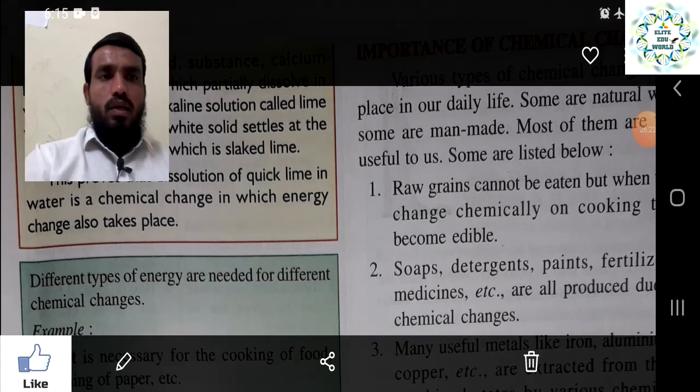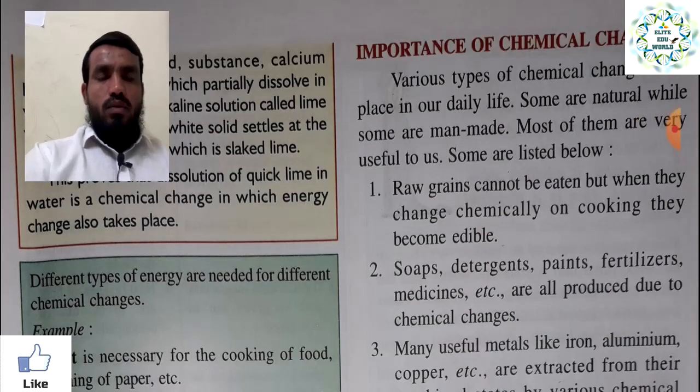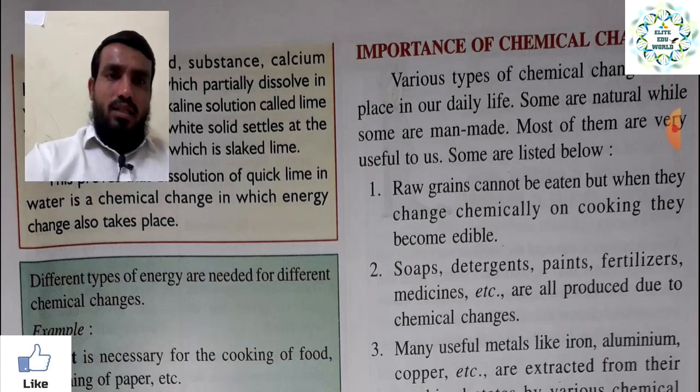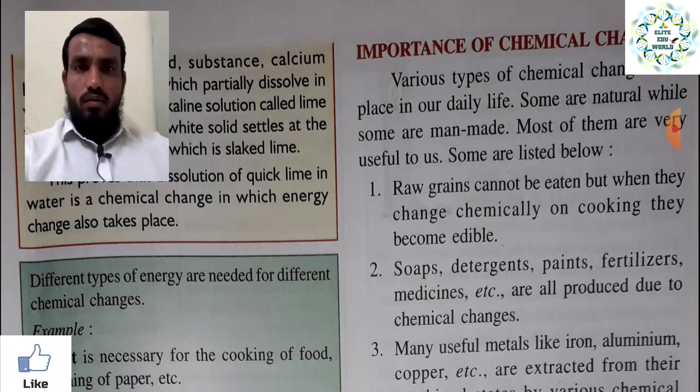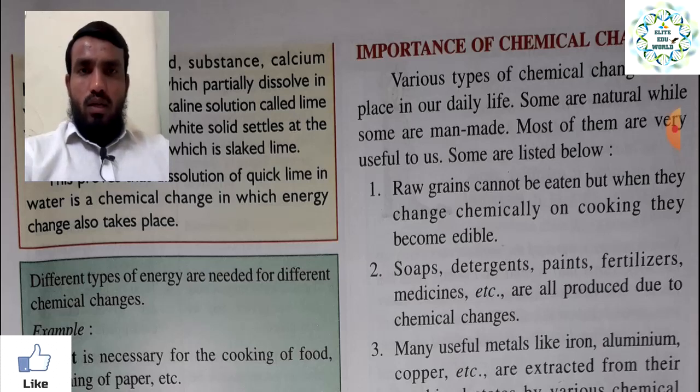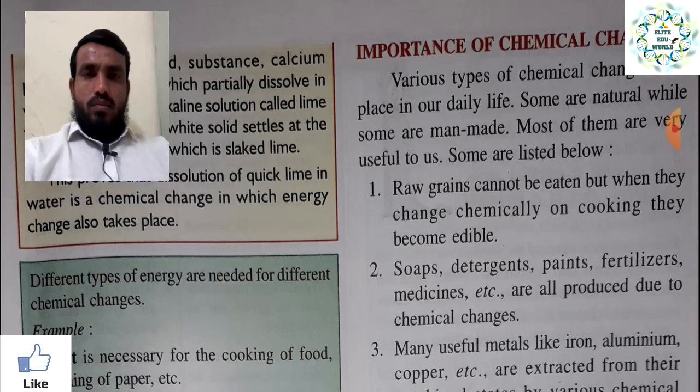Various types of chemical changes take place in our daily life, some natural while some are man-made. In the beginning of the chapter we also saw examples of which changes are man-made and which are natural.